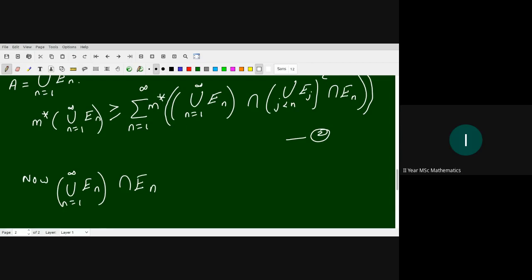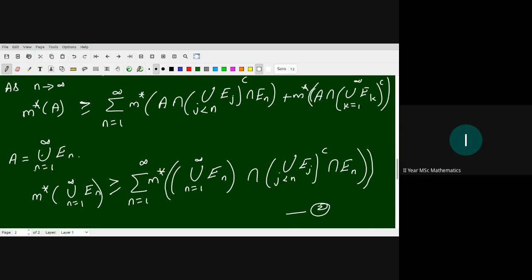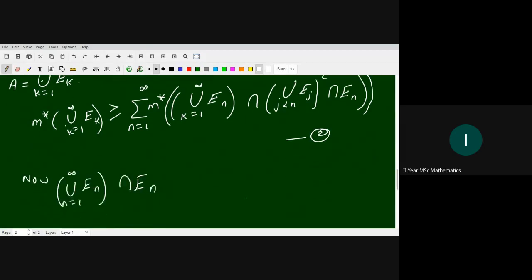Actually, I have to change the notation; here I take k, k from 1 to infinity. So I take union k from 1 to infinity E_k intersection E_n. E_n is one among the sets in the union, so this is exactly E_n.